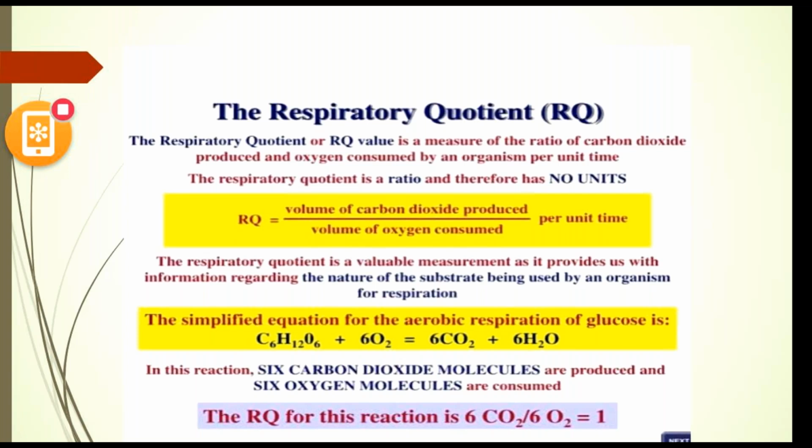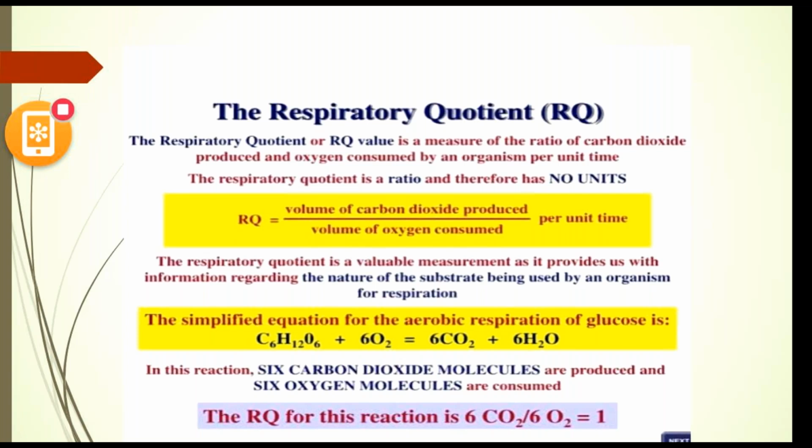The respiratory quotient is measured by the formula: volume of carbon dioxide produced divided by volume of oxygen consumed per unit time. The RQ value provides us with information regarding the nature of the substance being used by an organism for respiration.